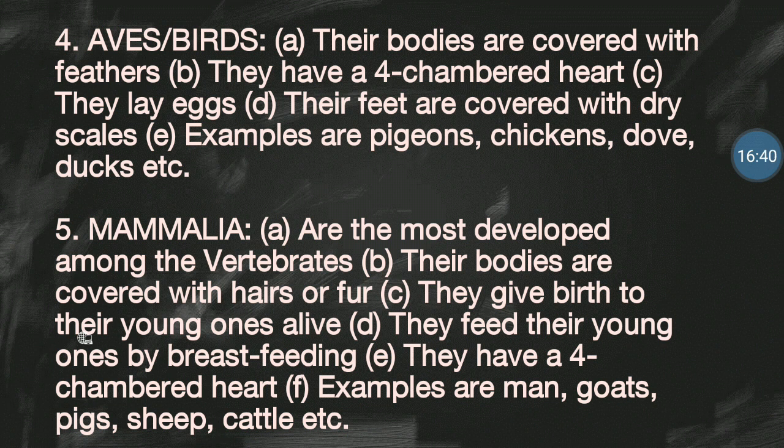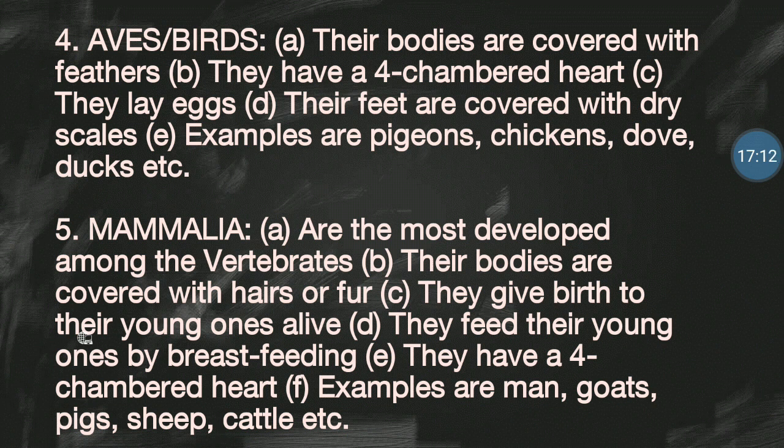Now, the fifth one is the mammalia, or what you refer to as mammals. I said mammals are the most developed among the vertebrates. You know why they're the most developed? Because they have well-developed brains. Is that clear? Good. And I said, B, their bodies are covered with hairs or furs.